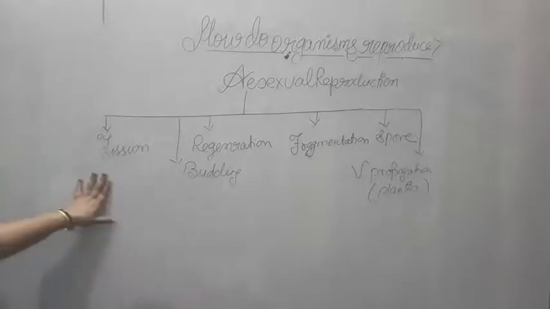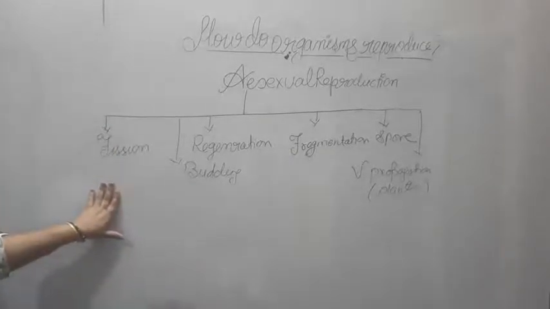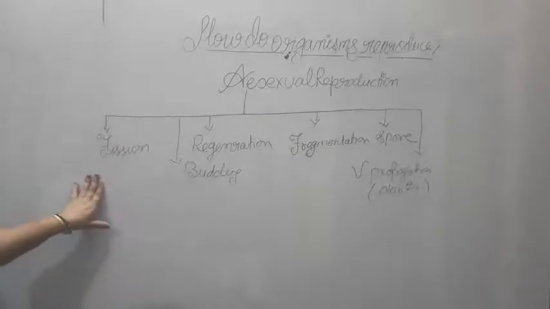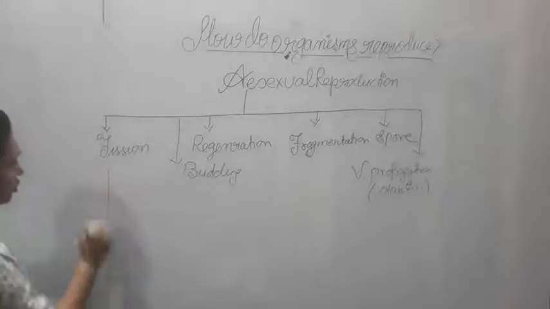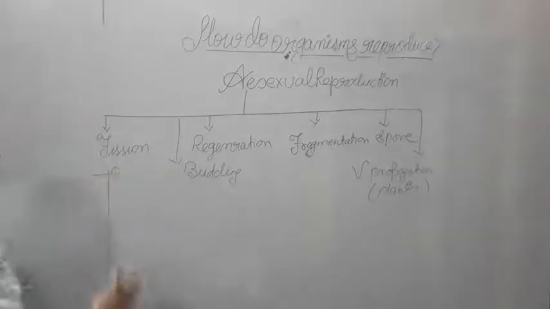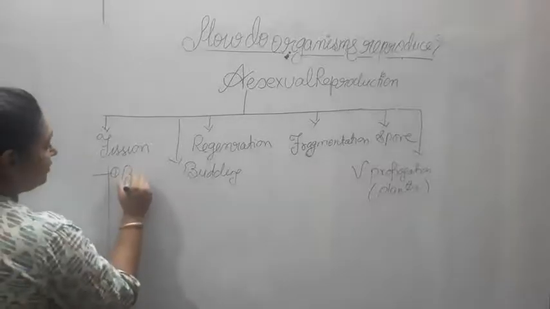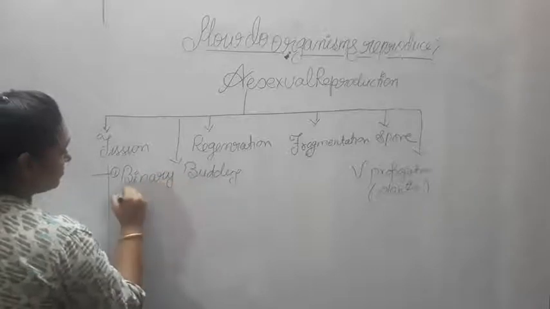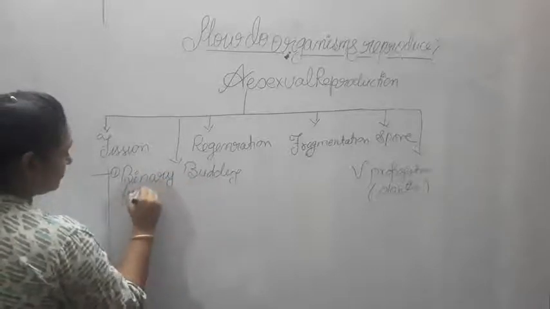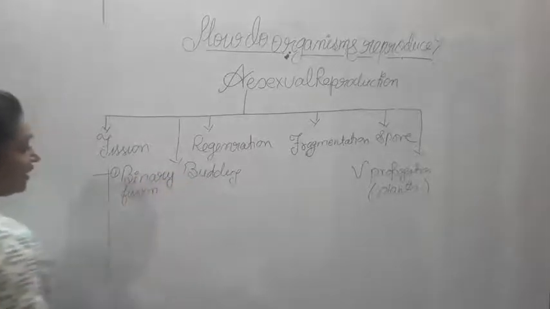Let us start with the first part, that is fission. Fission means division. Fission is of two types. One type is binary fission. Let us see this with an example.